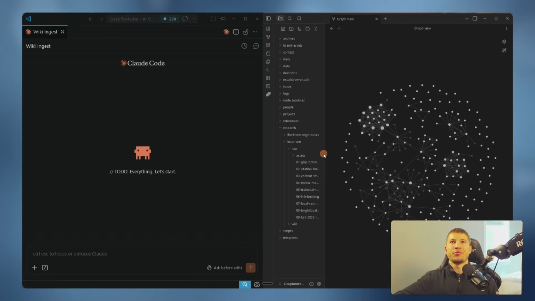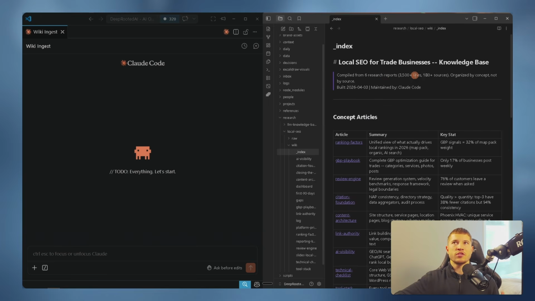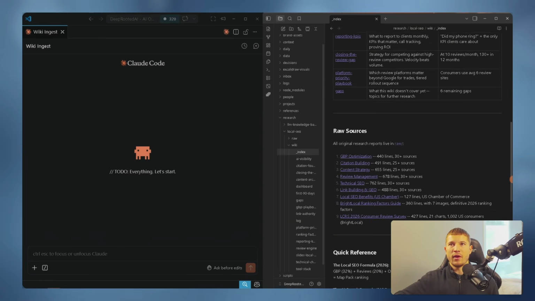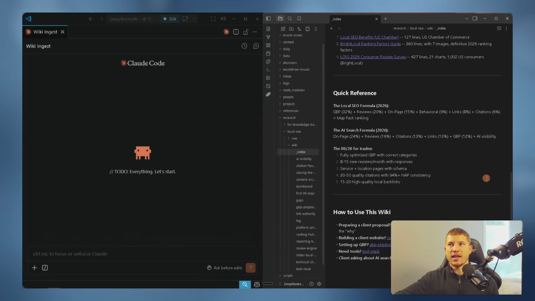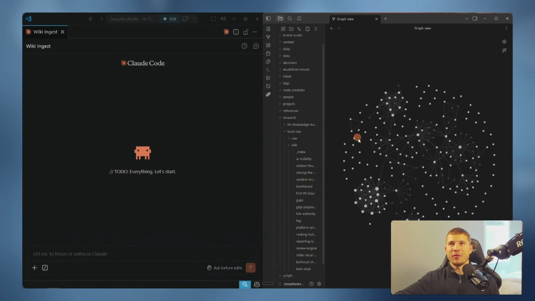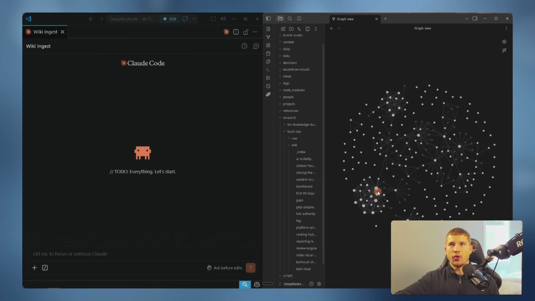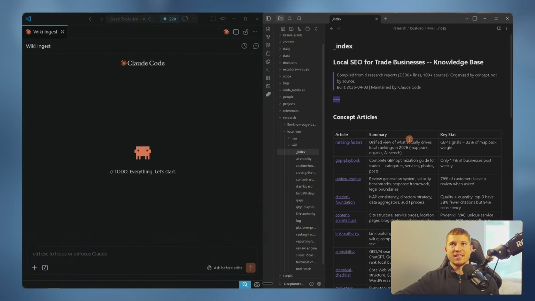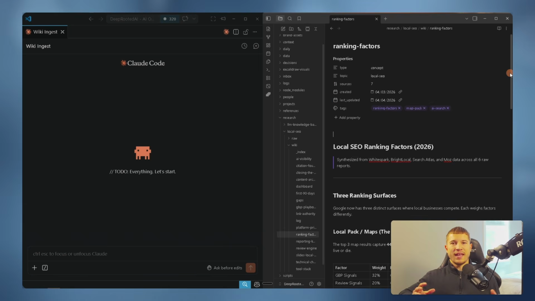So let me show you exactly how this works. This is a wiki that I have called Local SEO. It's relatively small. It's got 6 research reports, 3,500 lines, 180 plus sources, and I had it organized by concept, not by source. So if you look at the articles here, we have about 12 total, and then we have all the raw sources in here, a quick reference guide, and then a short section here of how to use the actual wiki. If I go ahead and open the graph view, which is my favorite part of Obsidian, you can see here down in this section, we have a whole graph from the index that's connected to all these sections right here. So if I were to hop in the index and then click on any of these purple underlined links, it takes me directly to that article, which is what the graph is supposed to be representing, that everything is essentially connected inside of this wiki.